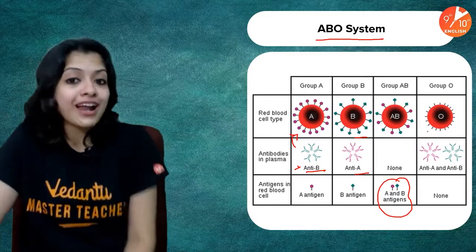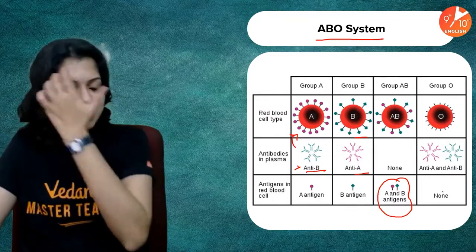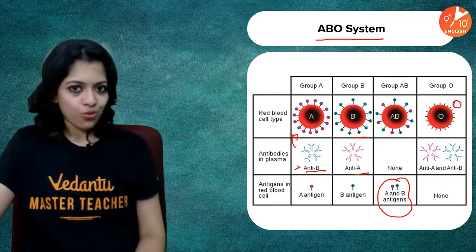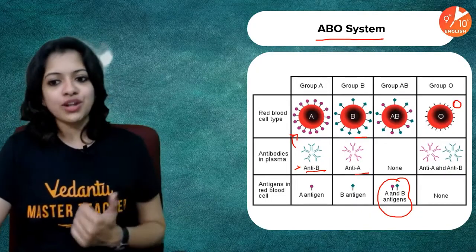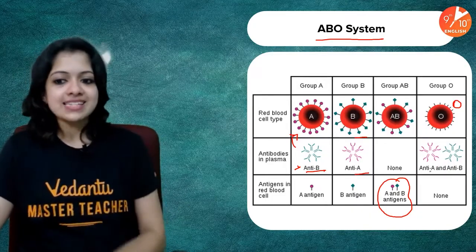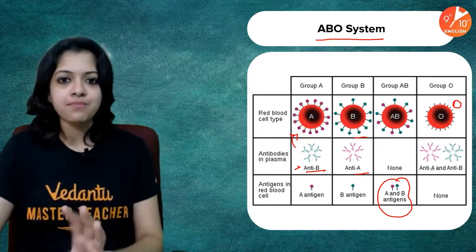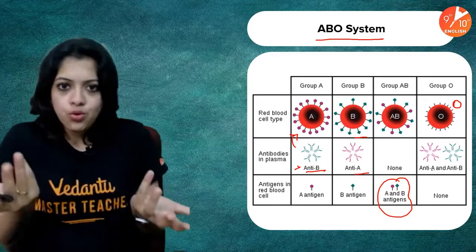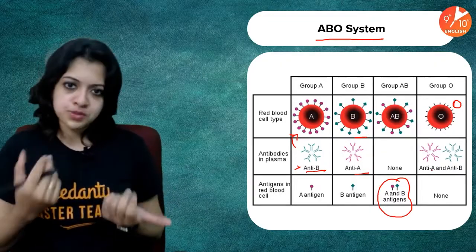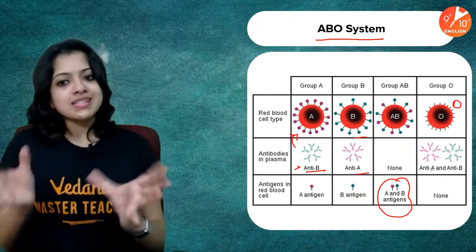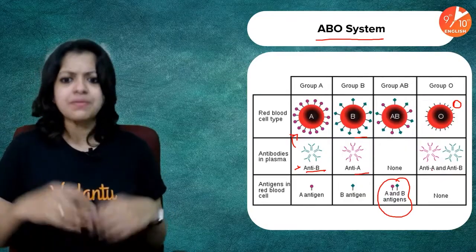In the case of O blood group, what do you think? There are no antigens. As I told you, the surface of RBC is very smooth, just like the letter O. Obviously, we would have both anti-A and anti-B antibodies because A and B are not recognized by our body as our own. They are both foreign as far as an O group's blood is concerned. Okay, so this is about the ABO blood group system, and how do you get it?